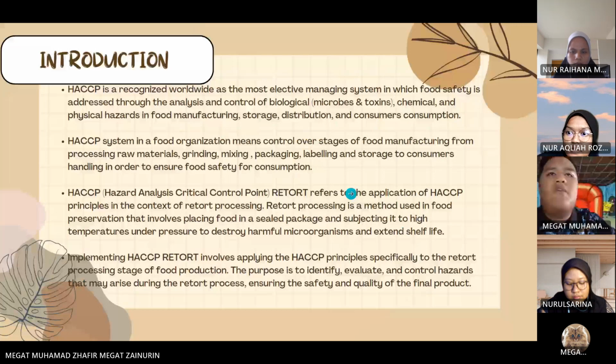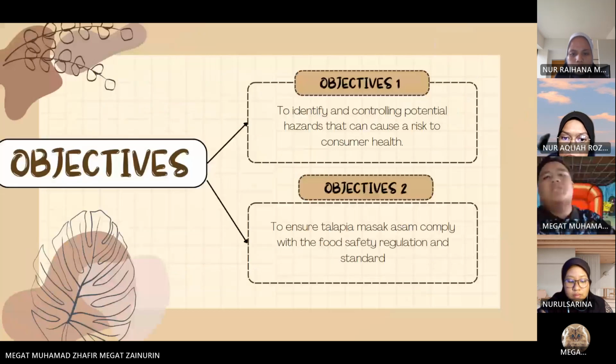Next is the objective of the HACCP plan. Objective 1 is to identify and control potential hazards that can cause a risk to consumer health. Second is to ensure Tilapia Masak Asam complies with food safety regulations and standards. Next, I will pass to the organization of HACCP team presenter.